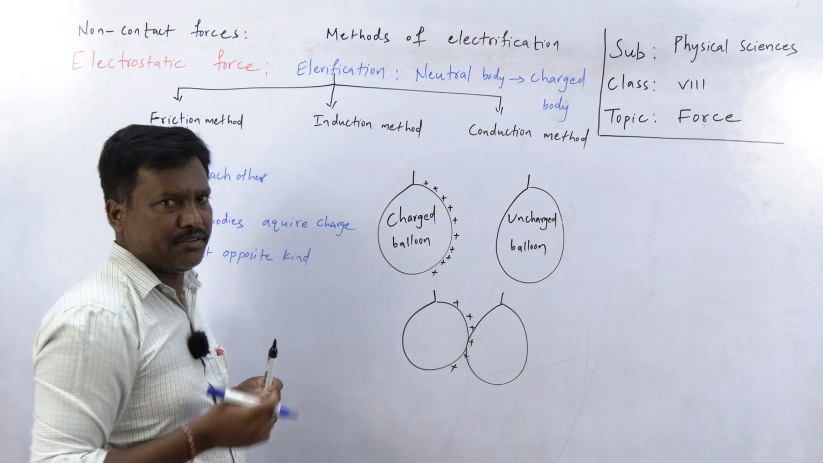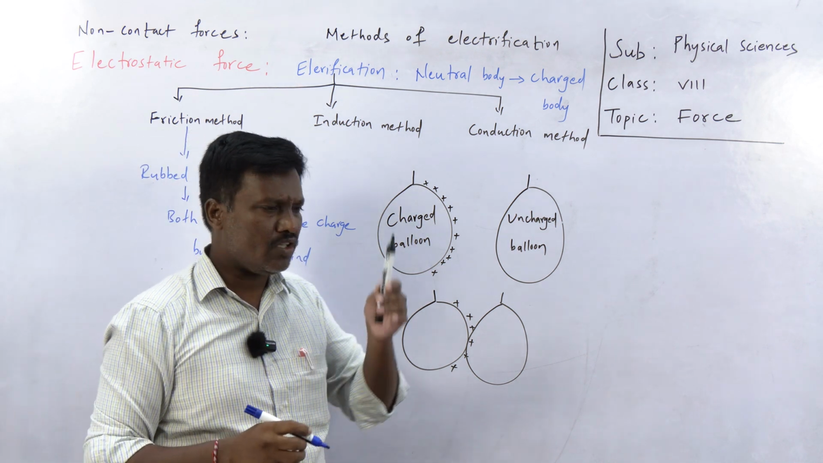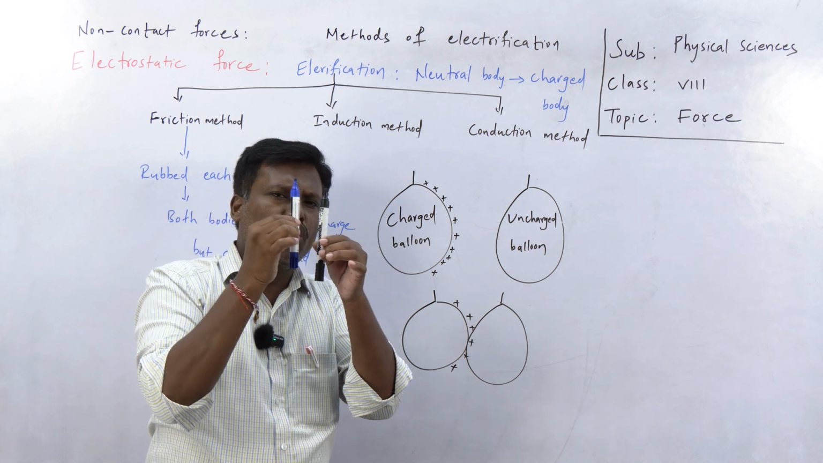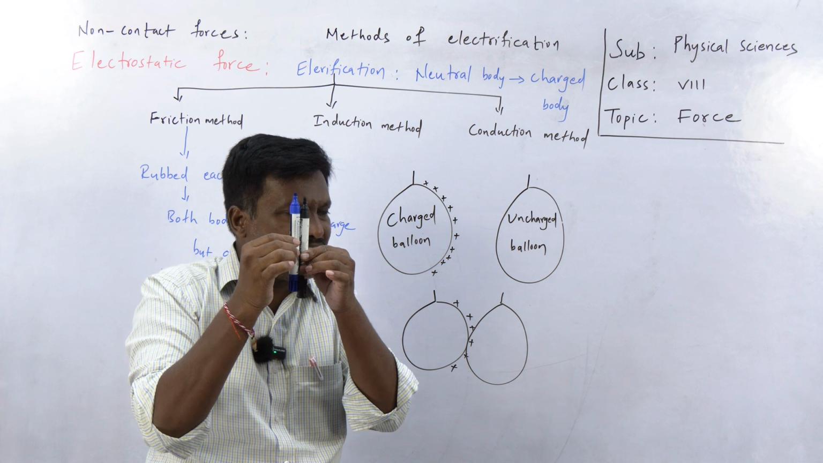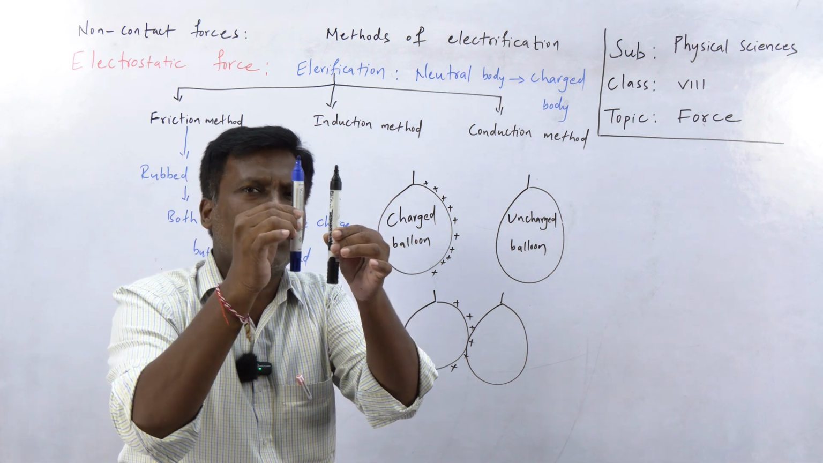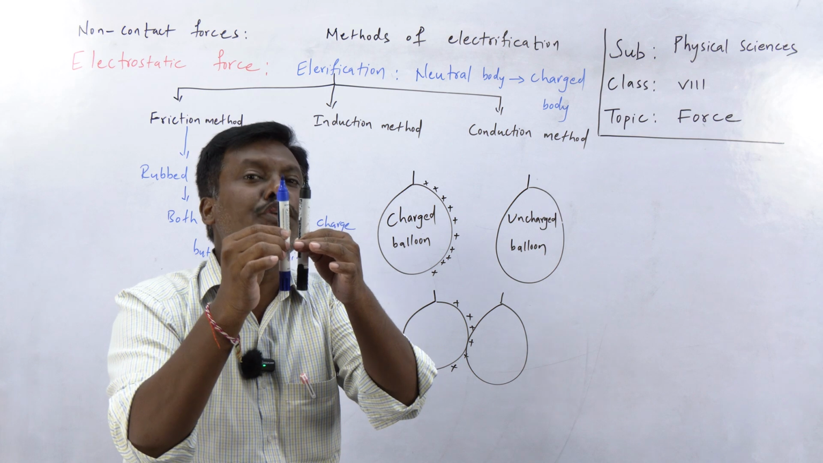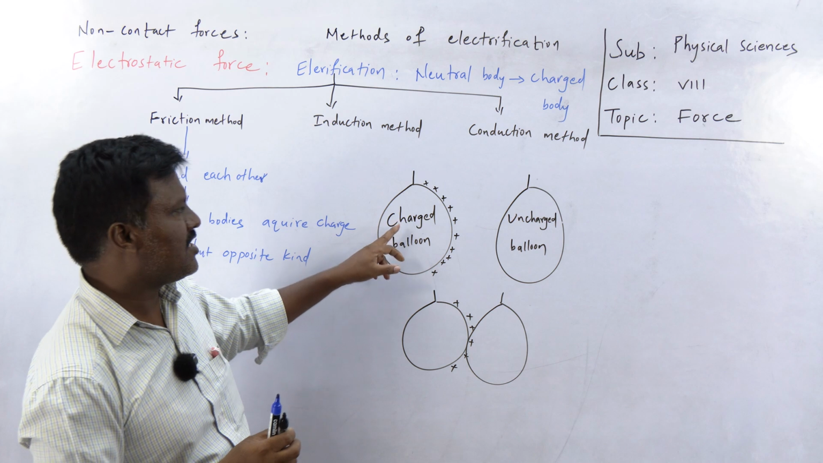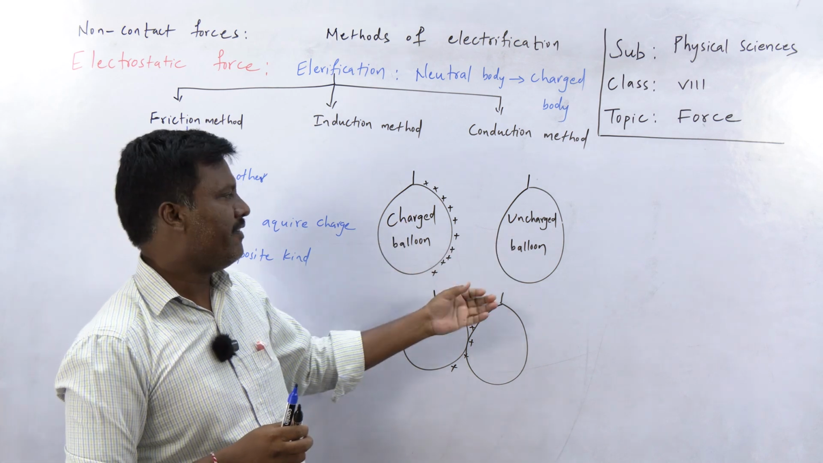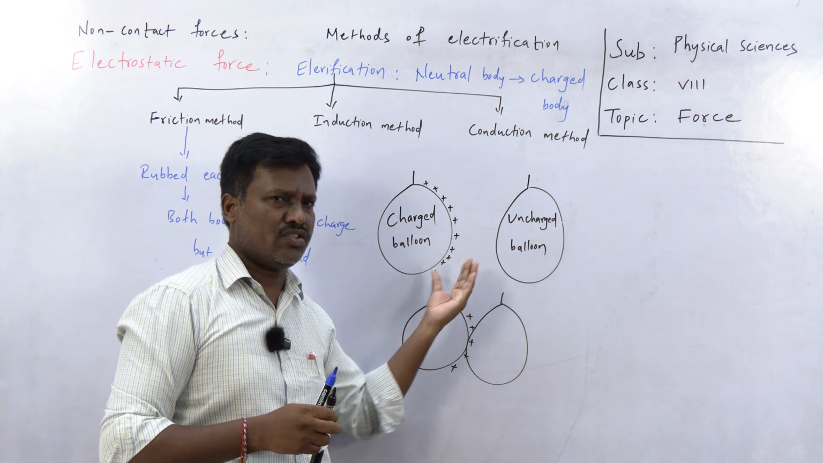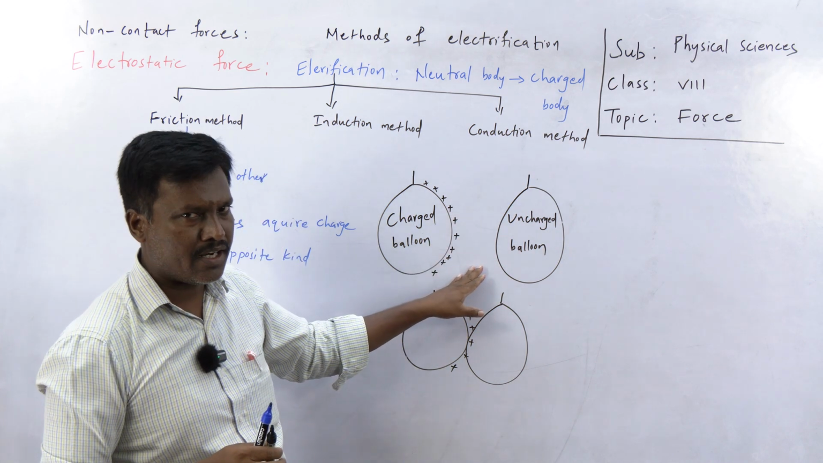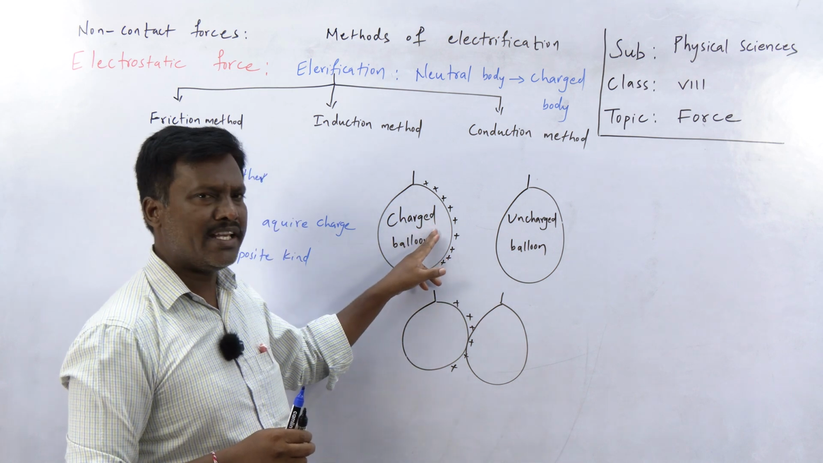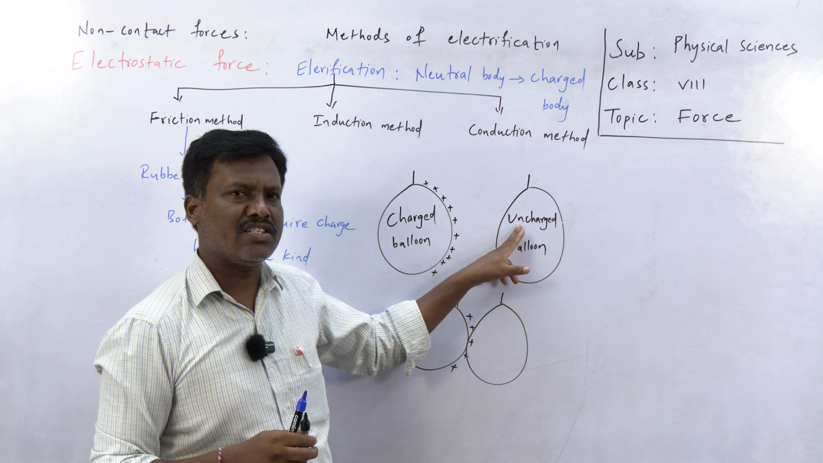Induction method. What is the induction method? In the induction method, this is an uncharged body and this is a charged body, let's say. When a charged body is brought very close to the uncharged body, close but not in contact, this charged body induces opposite charge on the other body. So this is a charged balloon and this is an uncharged balloon. When these two bodies are brought close, there is a gap. They are not in contact. We just brought them closer.